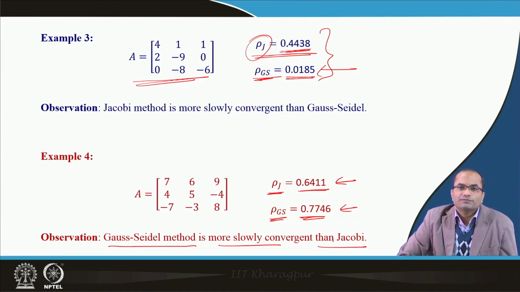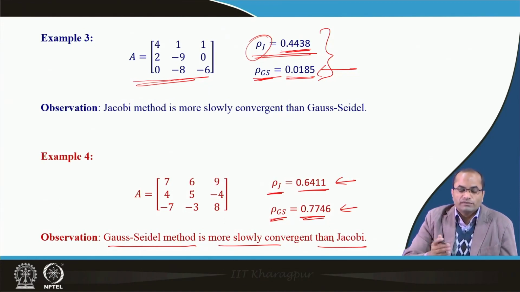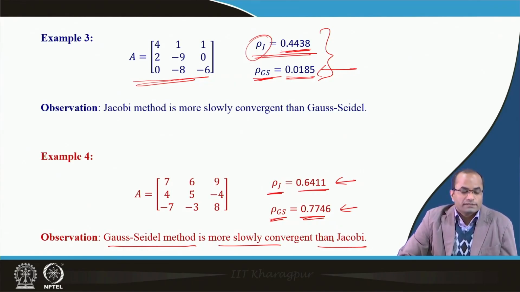So, what we have seen in these 4 examples: in one Jacobi converges, in another Gauss-Seidel converges; in one the convergence of Gauss-Seidel is faster, whereas in another the convergence of the Jacobi method is faster. So, in general we cannot tell by looking at the coefficient matrix whether it will converge or not. Convergence can be seen just if we observe that it is diagonally dominant, otherwise we have to compute the spectral radius of the iteration matrix, and then we can analyze the speed of the convergence, etc.